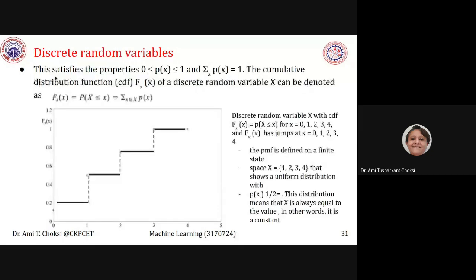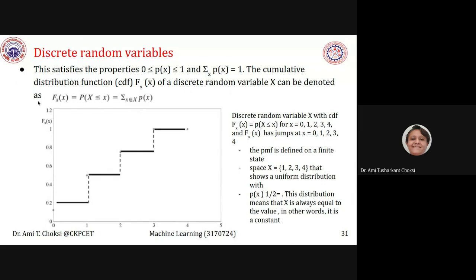This satisfies the properties: 0 is less than or equal to p(x) is less than or equal to 1, because we used to say that probability always lies between 0 and 1, right? And sigma over x of p(x), we want to say that the summation of all the probabilities is always equal to 1, isn't it? That is known to us.